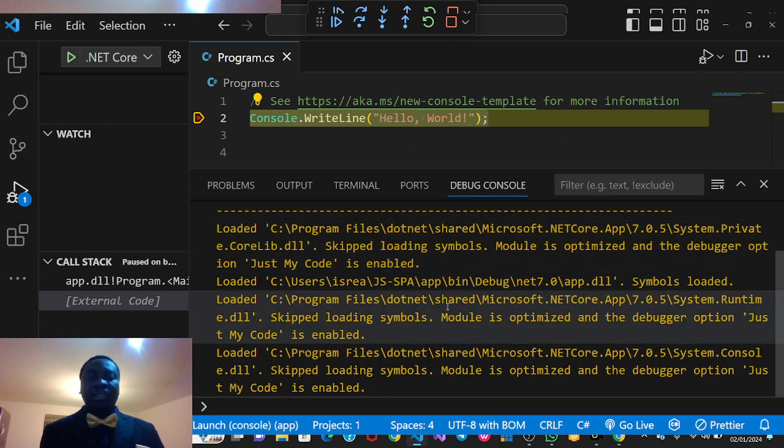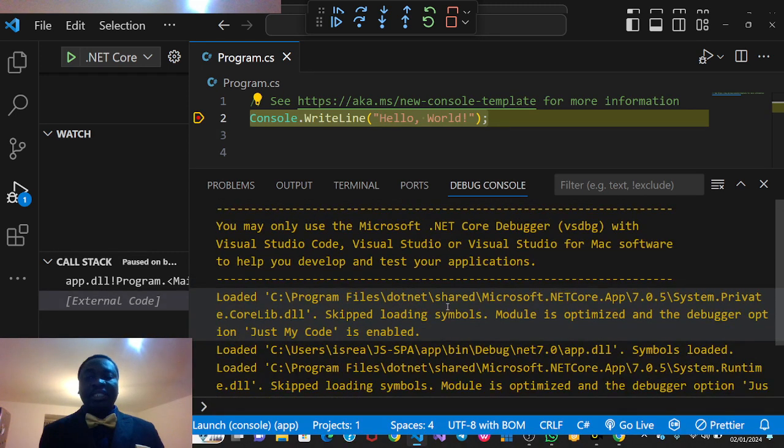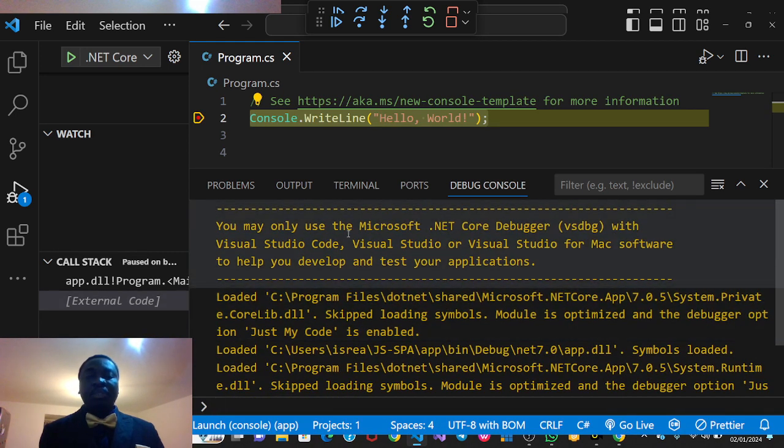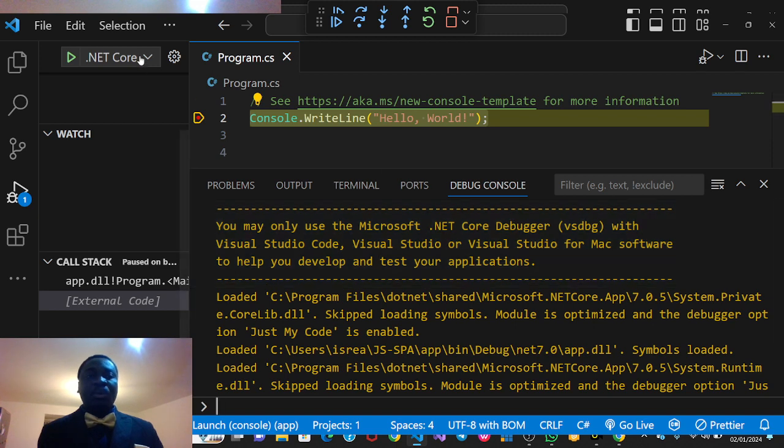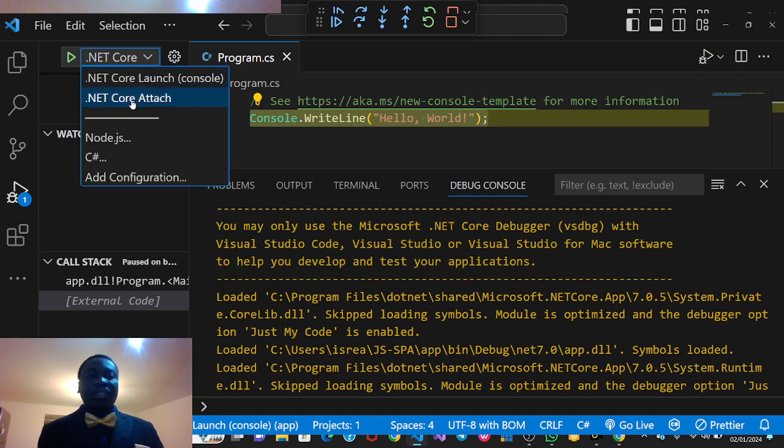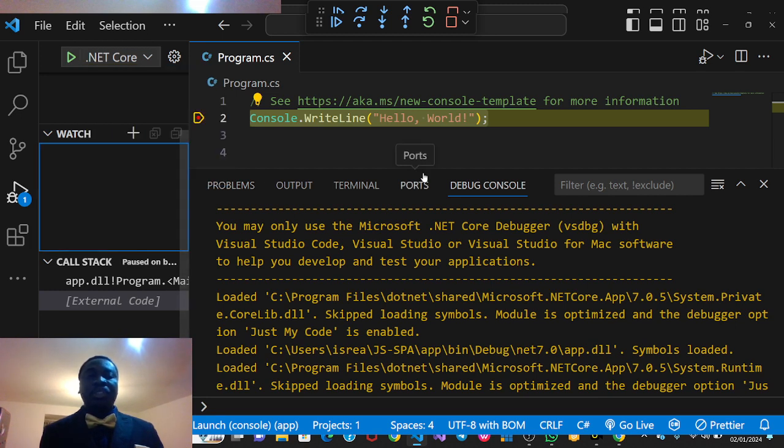The debug console, nothing has been shown. All you're seeing here is that I'm using the Microsoft .NET Core Debugger. Yes, the latest version of C#, the way you can run your C# is by making use of the .NET environment. That's why you can see .NET Core. So there are different ones. See, there's .NET Core attached, there's Node, there's C#, there are different kinds of configurations.